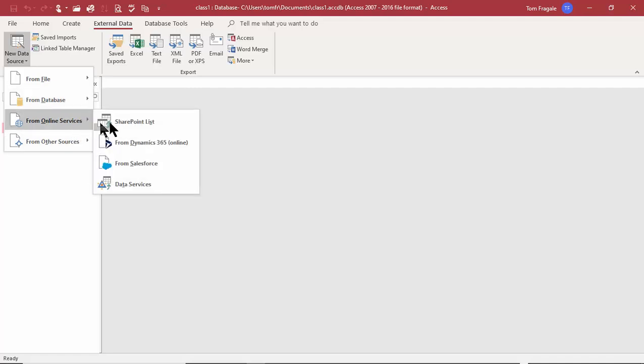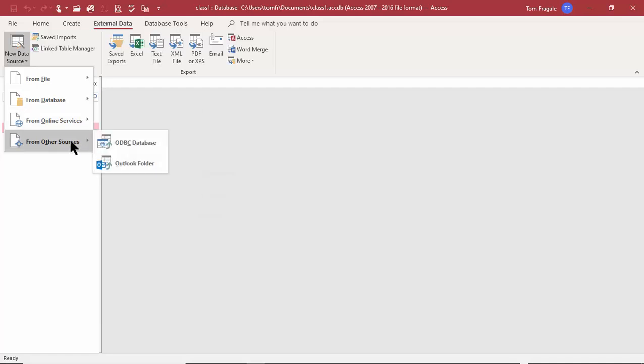Online services includes SharePoint, Microsoft Dynamics, even Salesforce is there now, other data services. And then we have other data sources where we have ODBC data sources and even Outlook. So most of your data types that are out there will fall into one of those categories.